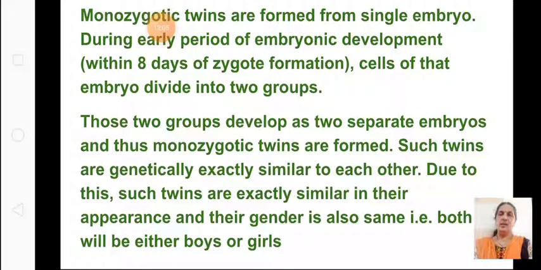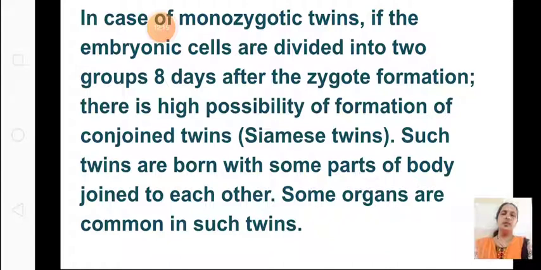Okay, so within 8 days of zygote formation, if the one embryo is divided into two, then you will get monozygotic twins. In case of monozygotic twins, if the embryonic cells are divided in two groups after 8 days, then within 8 days means you will get no problem with the children, both will look identical.